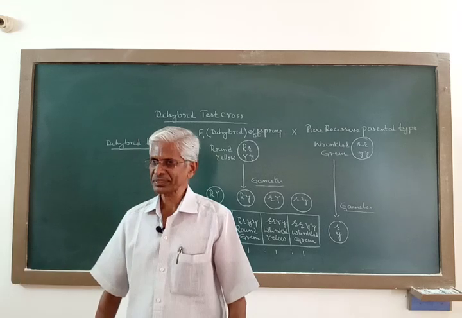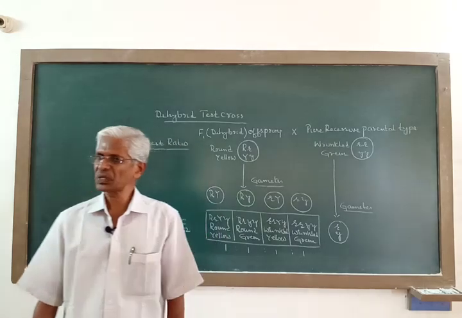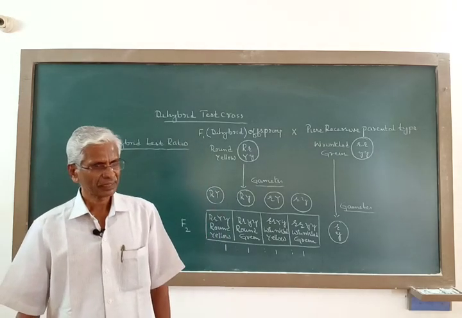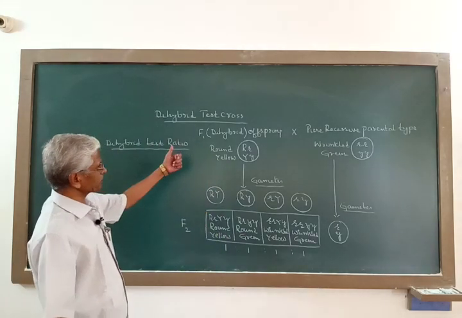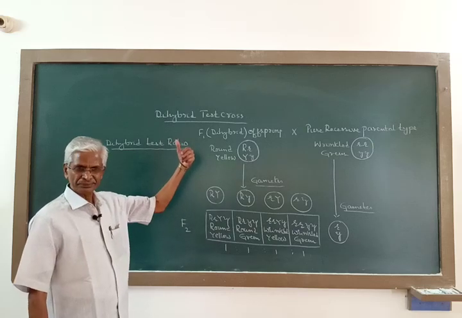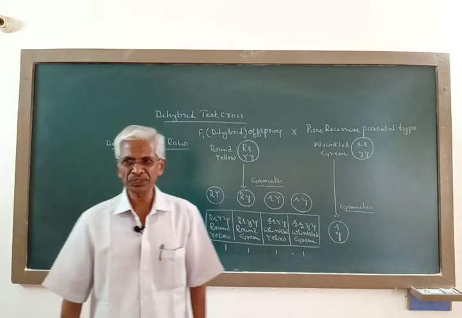There is no exception to this law of segregation. But as far as the law of independent assortment is concerned, this is not universal.